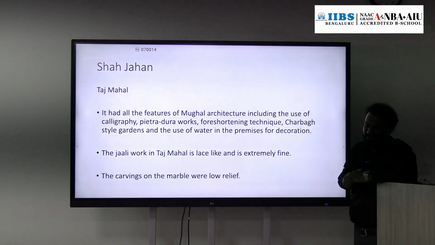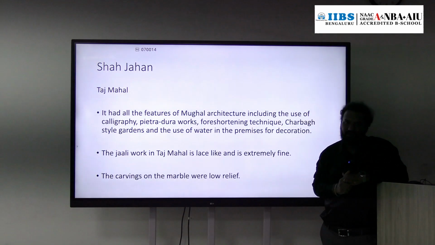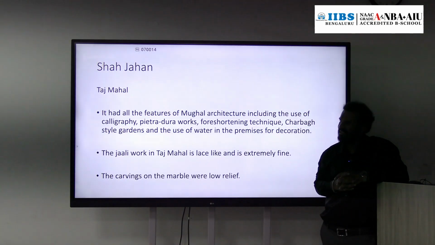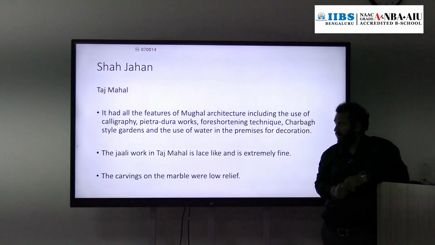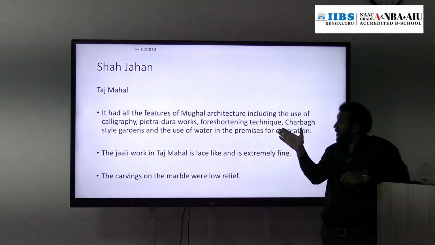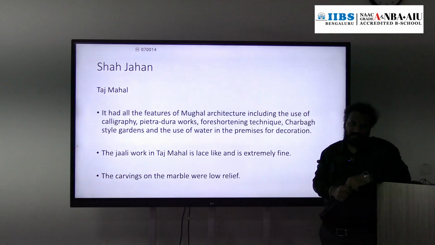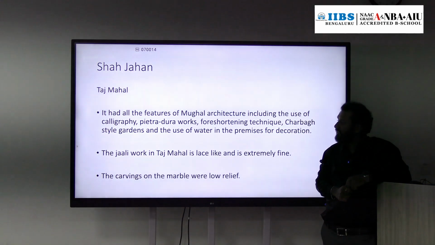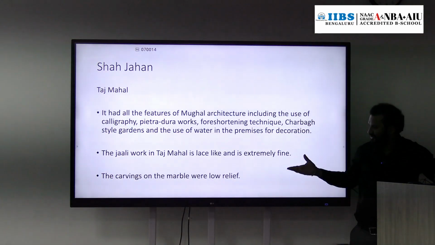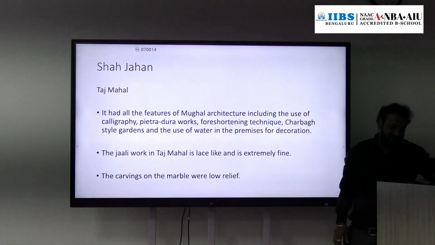The Taj Mahal is the tomb of Shah Jahan as well as his wife Mumtaz. And this Taj Mahal consists of all the features of Mughal architecture. It has calligraphy, Pietra dura is also there, the four-siding technique is also there, the Charbagh garden and the presence of water are also there in the Taj Mahal. Jali work is also there, and the whole Taj Mahal is made up of marble.